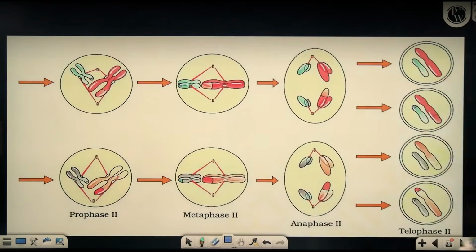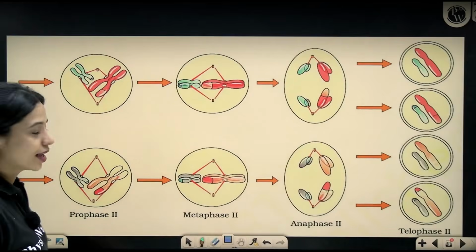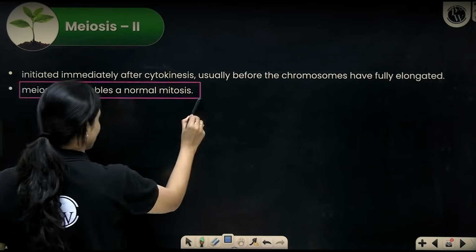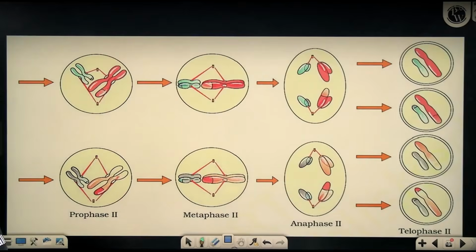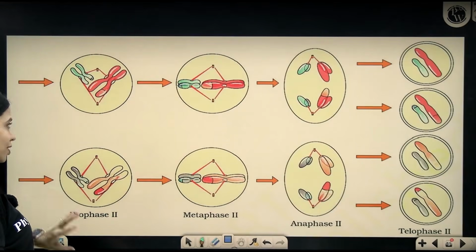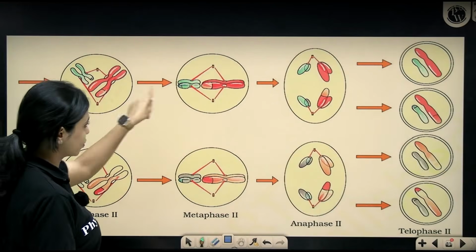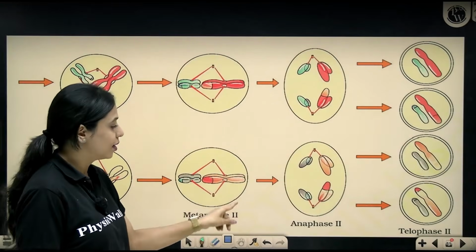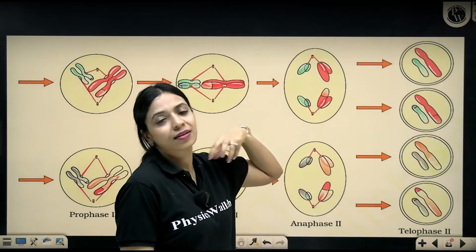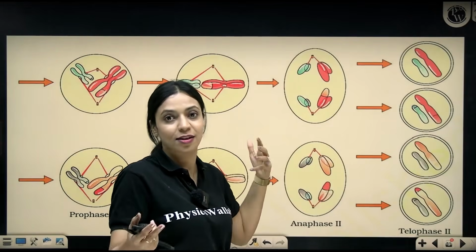So what happens during prophase 2, metaphase 2, anaphase 2, telophase 2 is exactly what happened during mitosis. Meiosis II resembles a normal mitosis. So during prophase, DNA condensation happens, spindle fiber starts to form, the nuclear envelope disappears, all of that will happen. During metaphase, the chromosomes will align at the center of the cell. During anaphase, the centromere splits at this point and pulls the sister chromatids towards the opposite poles. They are no longer called sister chromatids, they are called sister chromosomes.